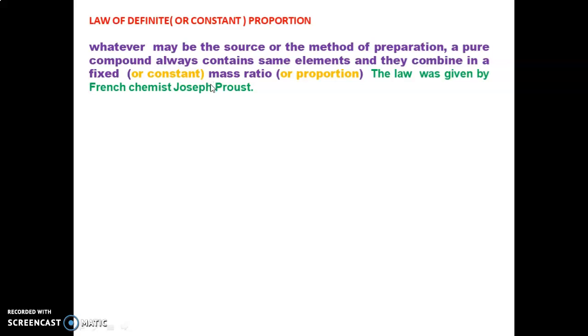When we take 1 mole of water from ponds, first of all we check the first part of the law, that is, what are the elements present. By experiment in the lab, we can find that pond water contains hydrogen and oxygen.